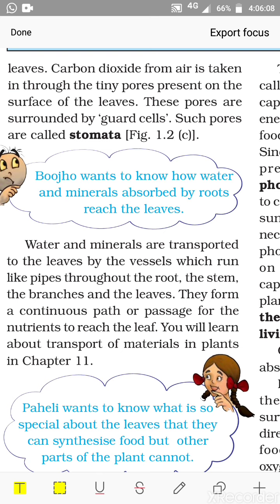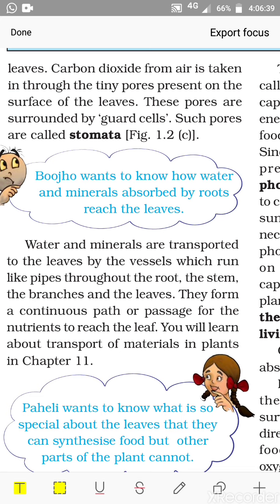Now these pores are surrounded by guard cells. That is, stomata is actually the pore, and these pores are guarded by the guard cells. Next we will discuss what guard cells are and what the pores are. So certain parts of it we are certainly going to read about. So the carbon dioxide they get through these stomata. The carbon dioxide enters into the leaf, and these stomata are present where? These are present on the leaf surface.